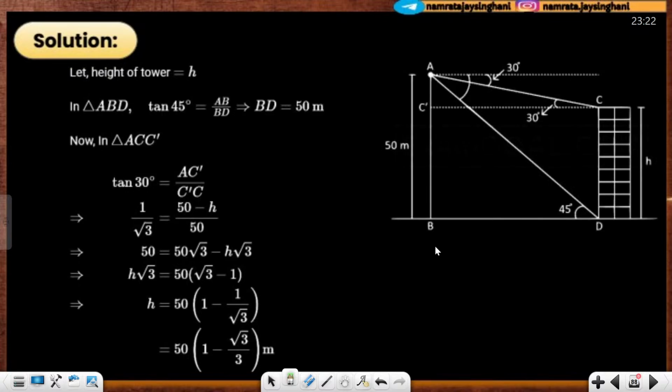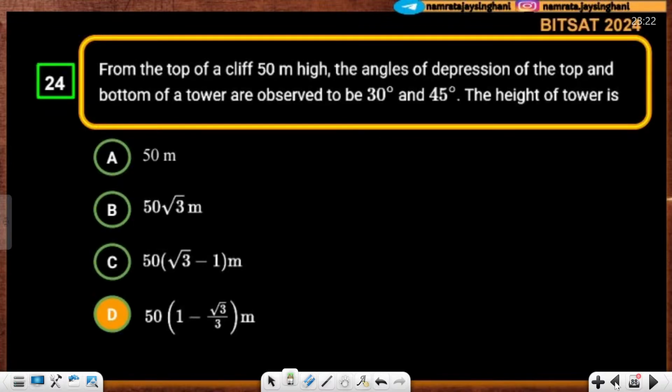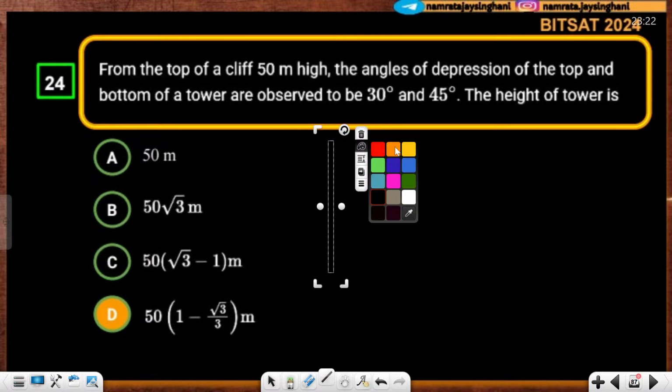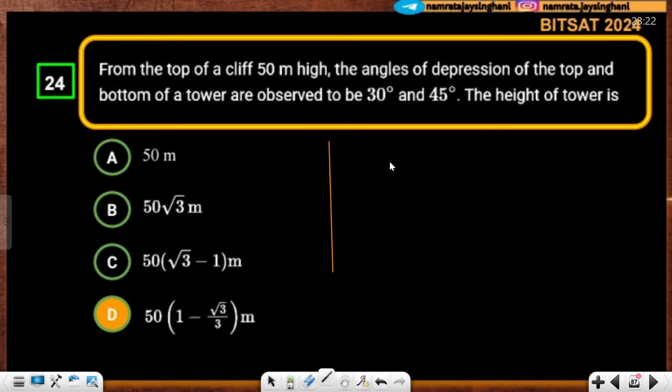See what is happening. As per the question, there is this cliff over here which is 50 meter high. Okay, this is 50. Then there is a tower over here. Now from the top of the cliff, you are watching the top of the tower and the angle is 30 degree.